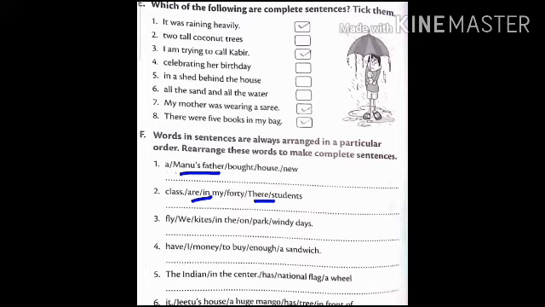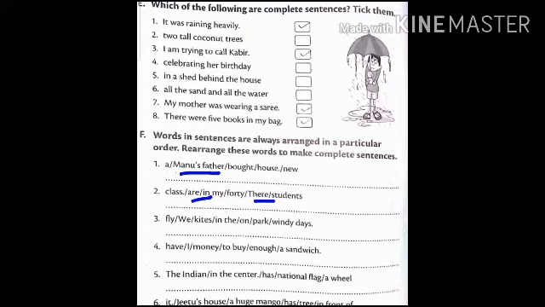I repeat, we fly kites in the park on windy days. Full stop. Next, I have enough money to buy a sandwich. I have enough money to buy a sandwich.